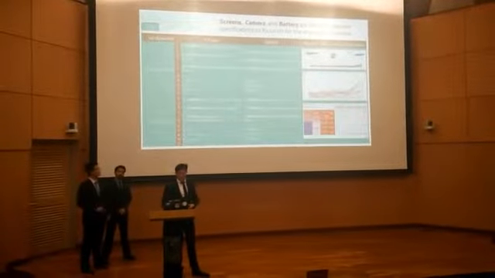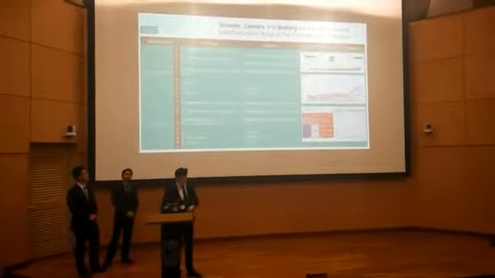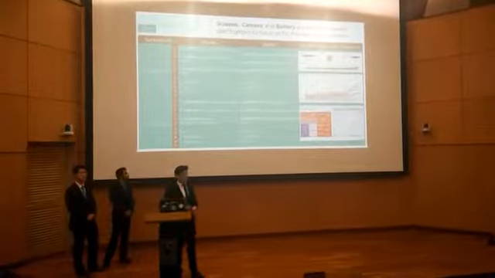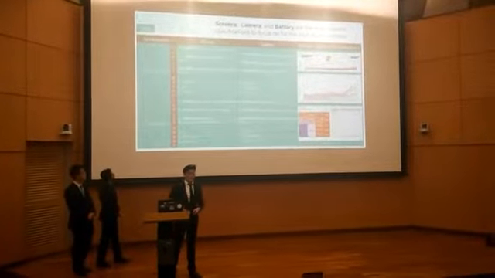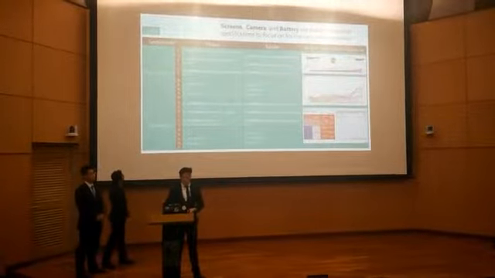So this table highlights the top specifications in terms of topics, as well as the brands for both phones and tablets across the different sentiment categories. So you can see clearly here that screen, camera, and battery are the most relevant specifications to focus on for the next product release.